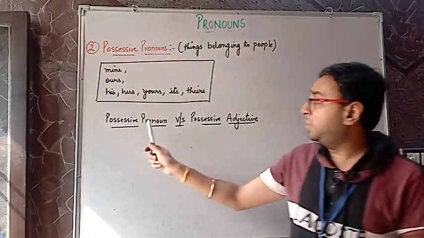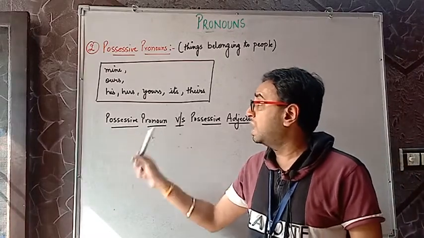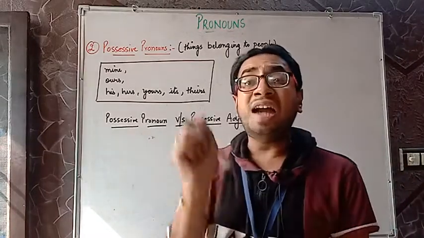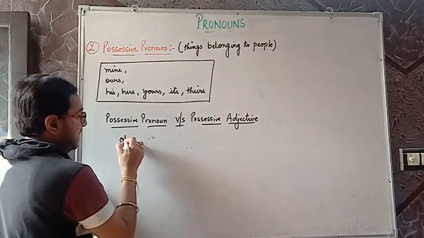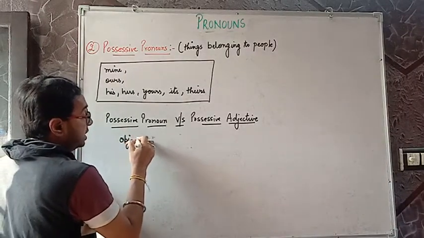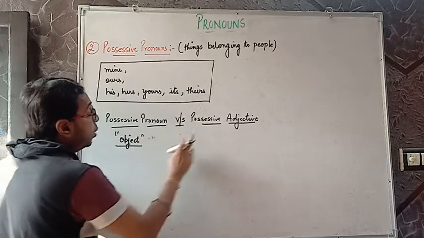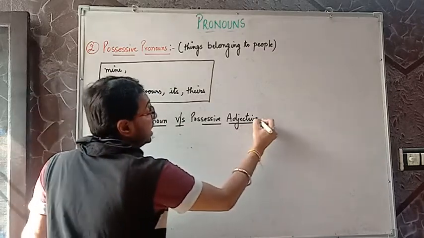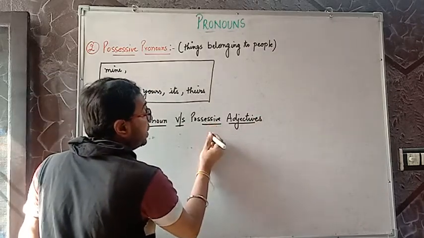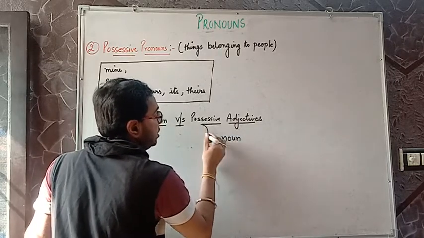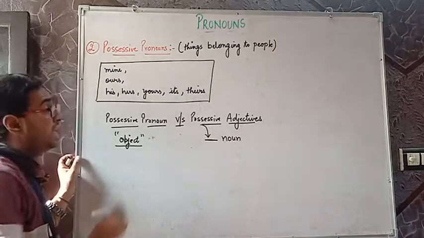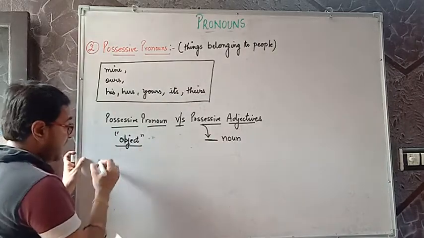Whenever we talk about possessive pronouns, definitely they'll be acting as the object. And whenever we talk about possessive adjectives, definitely these words will be coming before a noun. Let me take an example.